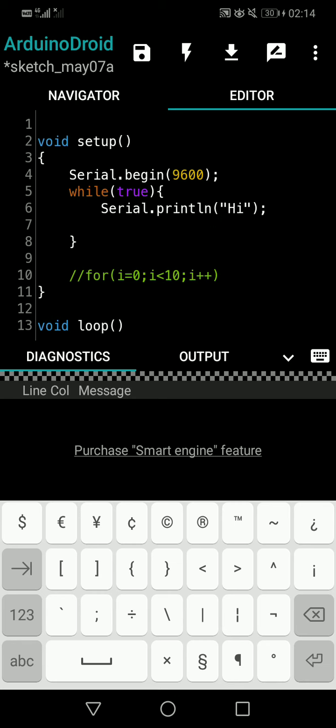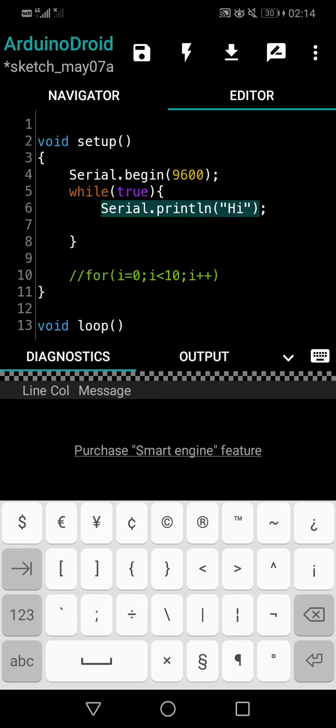But if you upload this code and see, you will see the output is not running only one time. The hi is being printed indefinitely. It means an uncountable number of times hi is being printed. How does it happen? The thing is, we come here, we start the serial communication, and we see whether the while loop is true or false. Okay, the while loop is true. That means we have to get into the while loop. Then we get into the while loop, and we implement what is written in the first line.